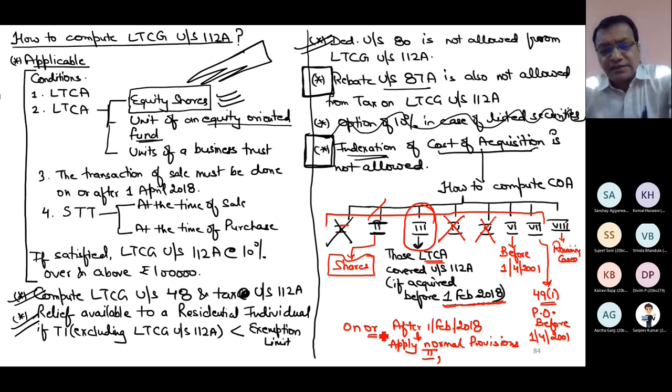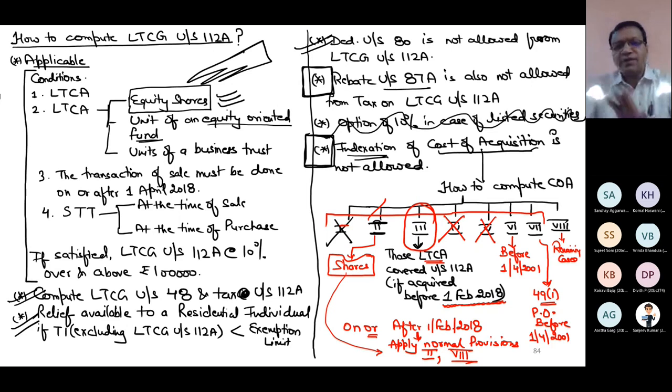So in case these equity shares have been acquired on or after 1st Feb 18, and if these are covered under section 112A, then either you apply category number 2 only, or you will be left with category number 8 only. That you will learn gradually, so I'm not discussing it for the time being. But I told you that cost of acquisition is not difficult, it is simple, just like normal provision in these cases.